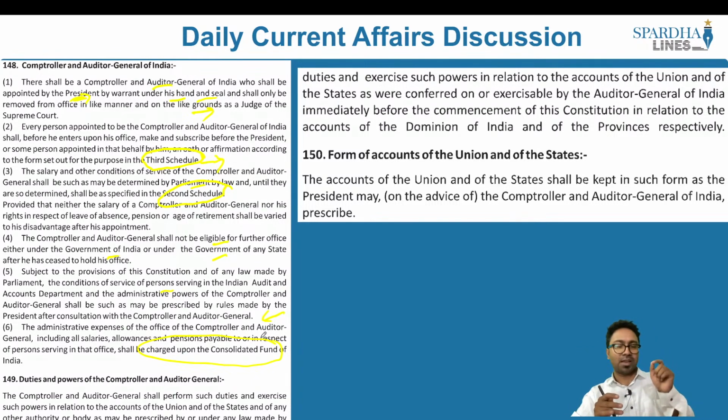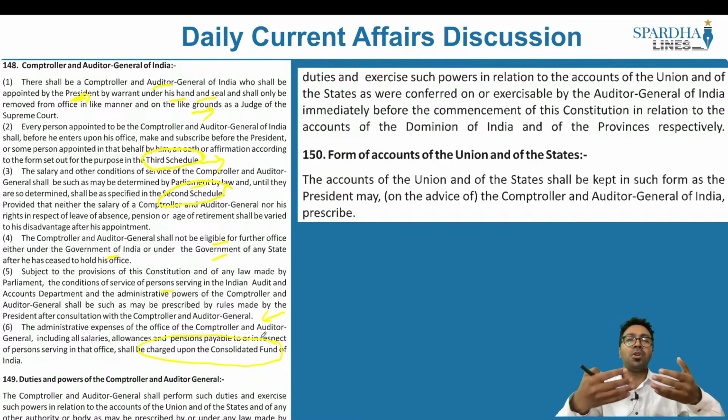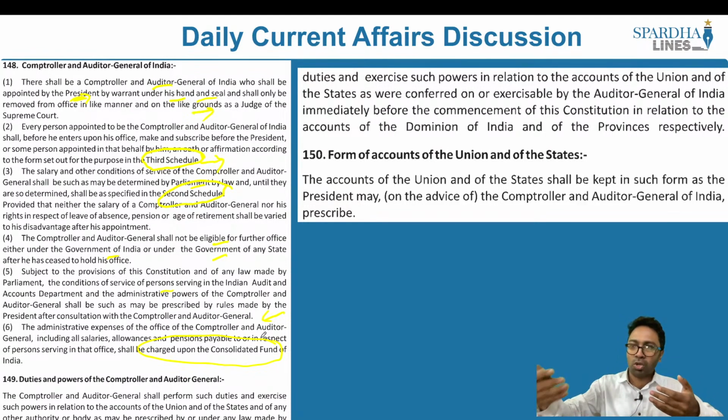Why is it done so? Let's imagine a moment where you have the CAG who has to work independently, or let's take the example of the Supreme Court of India. If their salaries depend on the whims and fancies of the executive, all the judgments of the Supreme Court of India and all the important decisions made by the Comptroller and Auditor General will reflect primarily the whims and fancies of the executive, because what if they don't get their salary? They should get their salary, right? They should be able to earn their livelihood. They should be able to perform their daily activities. So if all of this is dependent on whether the salary is being credited by the executive or not, they would not be able to work with full faith. They would not be able to execute all their work as well.